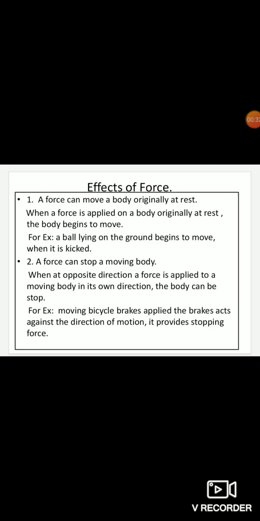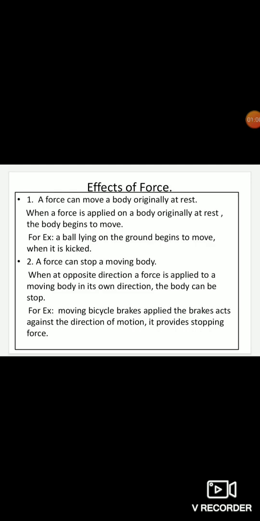So, let's begin. You can see the first point is a force can move a body originally at rest. In the first video I have mentioned how a force can change a body in a state of rest. So in effects of force, the first point is a force can move a body originally at rest. When a force is applied on a body originally at rest, the body begins to move. For example, a ball lying on the ground begins to move when it is kicked.